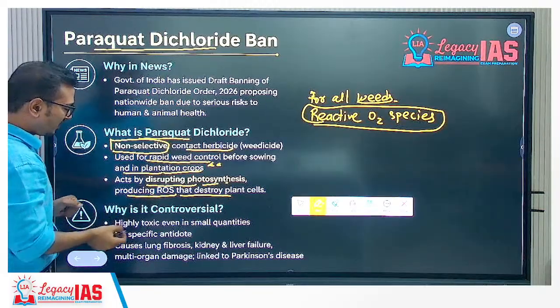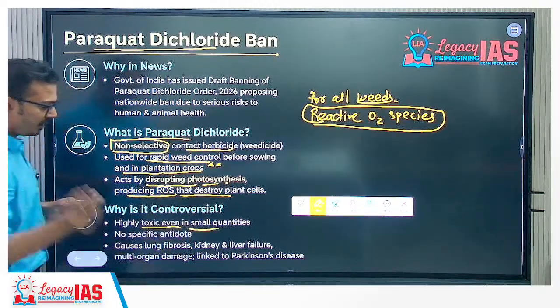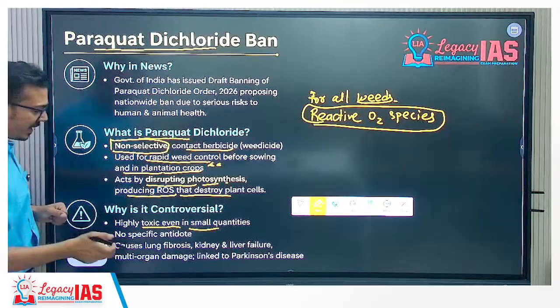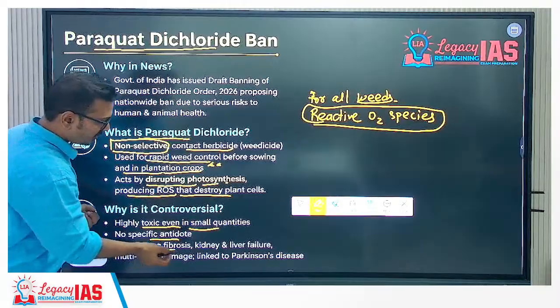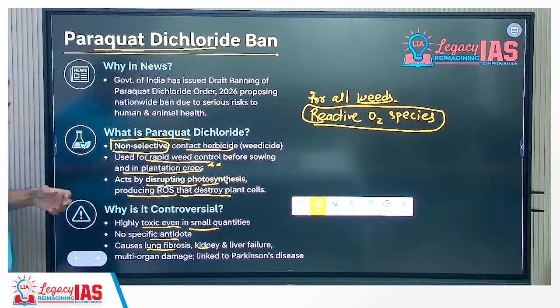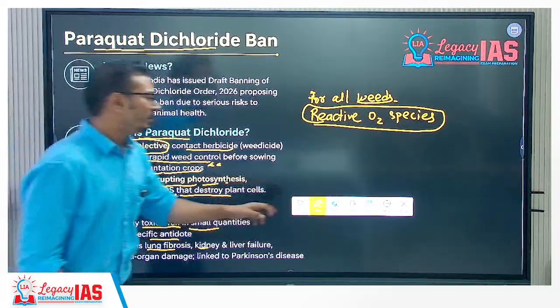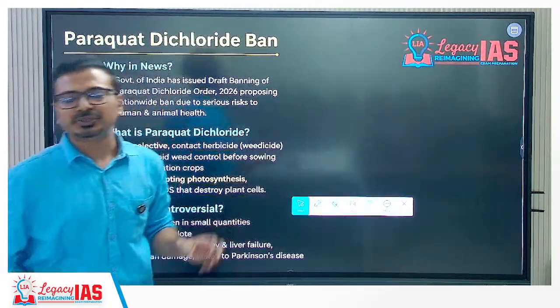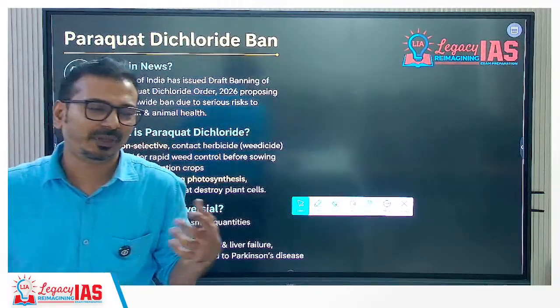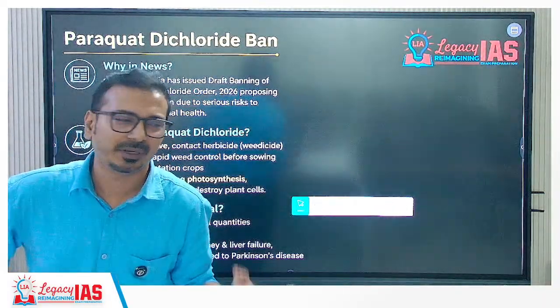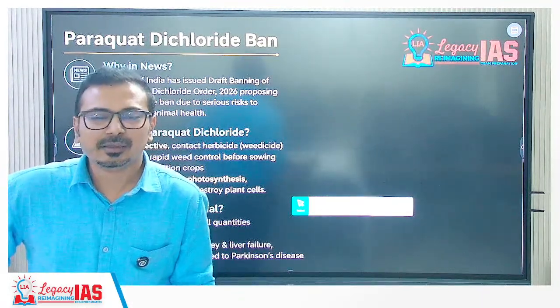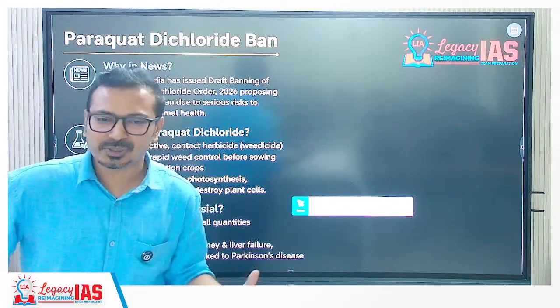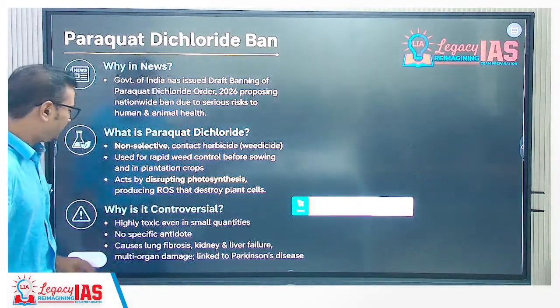Why it is controversial: highly toxic even in small quantities. No specific antidote once it is inhaled. Causes lung fibrosis, kidney and liver failure. Multi-organ damage can happen and it is linked to Parkinson's disease also. Now there have been several cases of misuse by the people. Many times the farmers are indebted and they will commit suicide, or the family members will, and that's why it is very harmful. There have been several cases. That's why it is being banned.